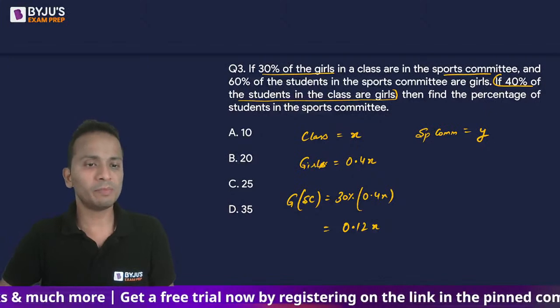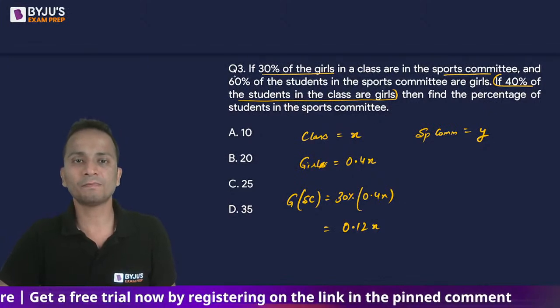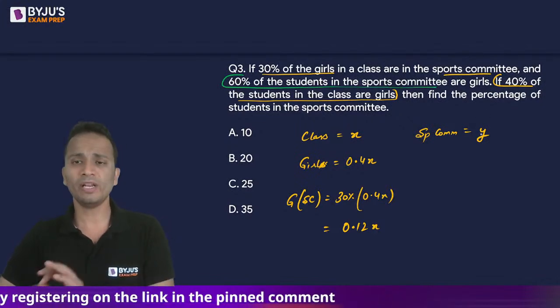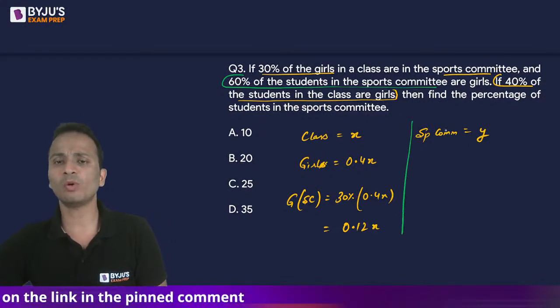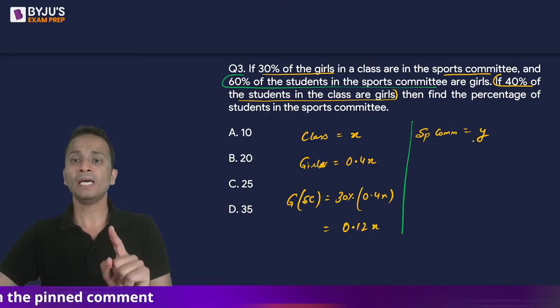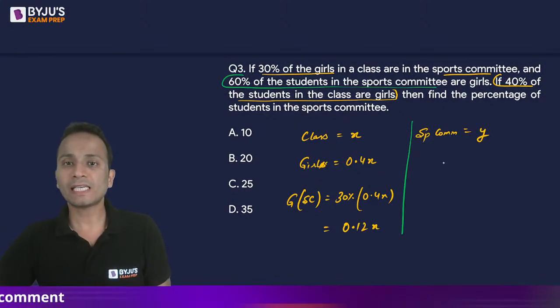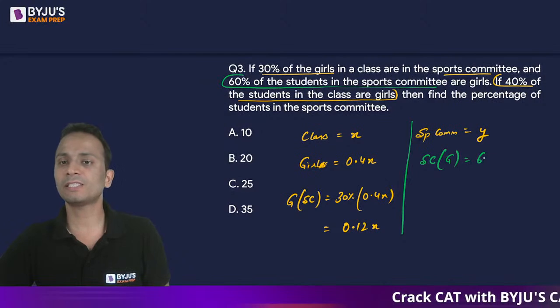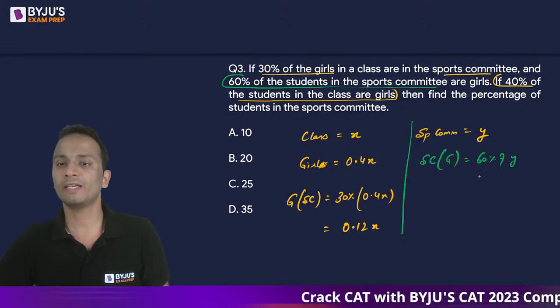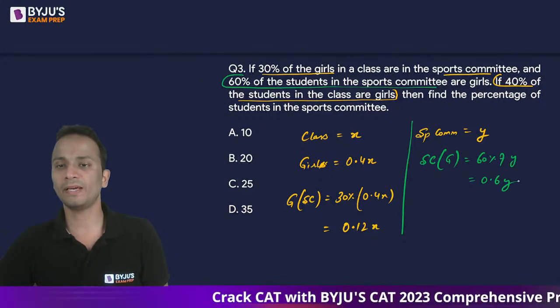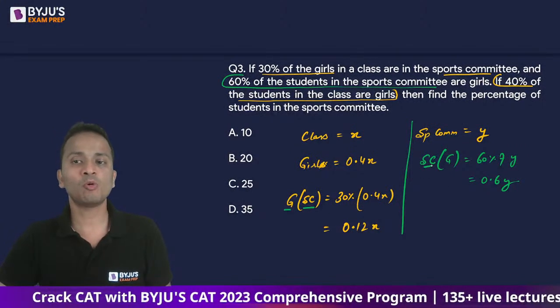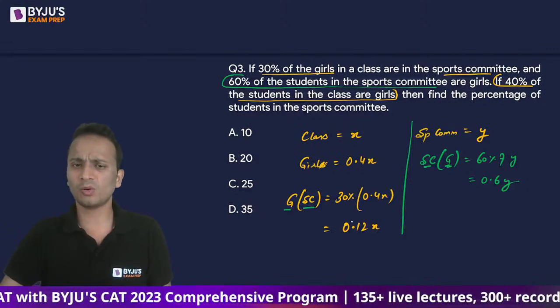Also, one more piece of information is given, that 60% of the students in the sports committee are girls. So whatever be the strength of the sports committee, out of these 60% are girls. So in the sports committee, how many girls are there? 60% of Y. That is 0.6Y. Okay. So girls who are in the sports committee, and students in the sports committee who are girls, both are one and the same thing.